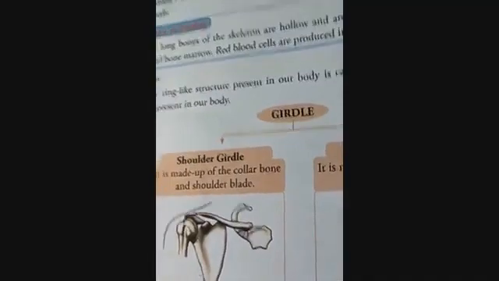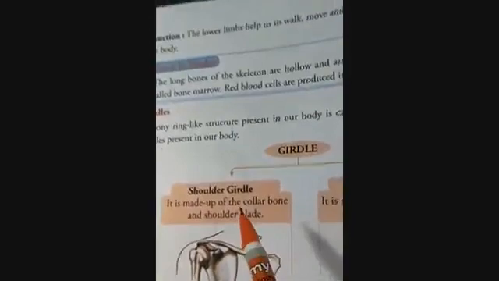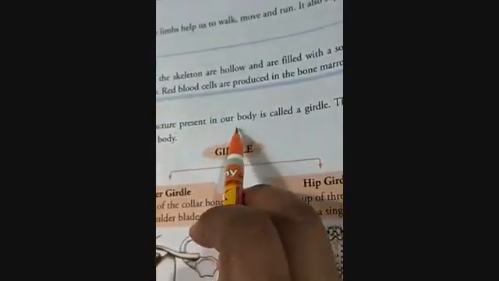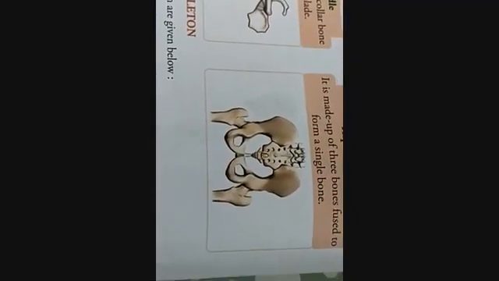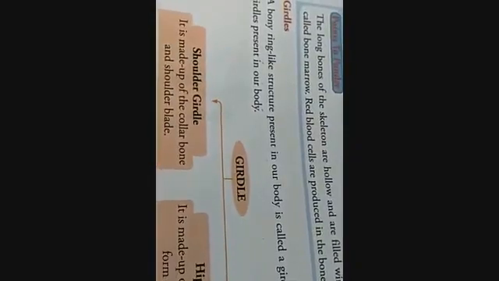Now we'll know about the girdles. A bony ring-like structure present in our body is called a girdle. If you will see this one, this is called the girdle. Now there are two types of girdle: shoulder girdle and the hip girdle. So there are two kinds of girdles. So what is a girdle? A bony ring-like structure present in our body is called a girdle.